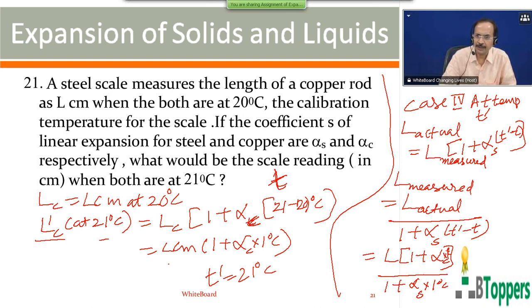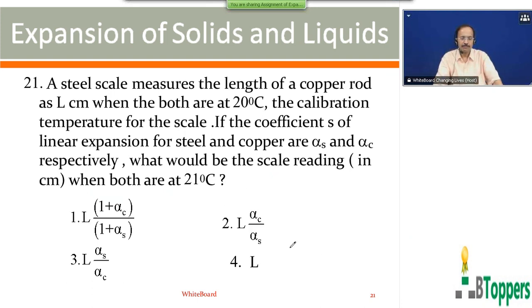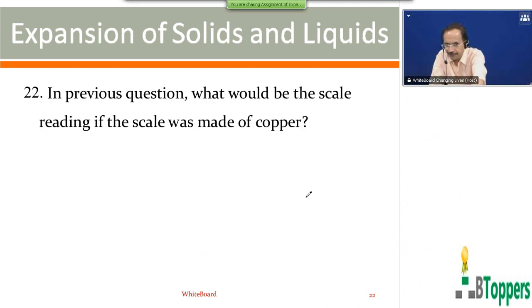If alpha is the same for the material of the rod and the material of the scale, then 1 plus alpha in both numerator and denominator get cancelled. In that case, the measured length of the rod as measured by the scale will always be L centimeters even at higher temperature if the rod and scale are made up of the same metal. So for question number 21, the first option is the answer.